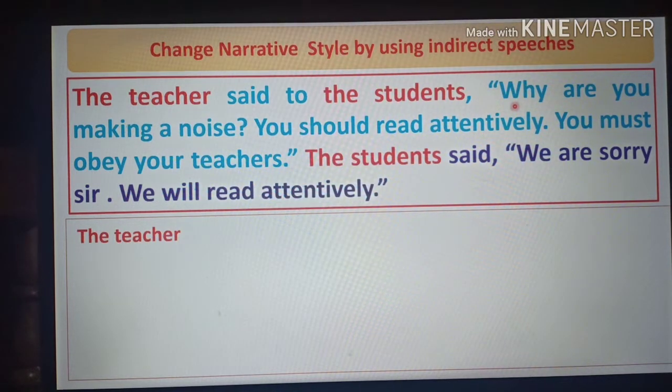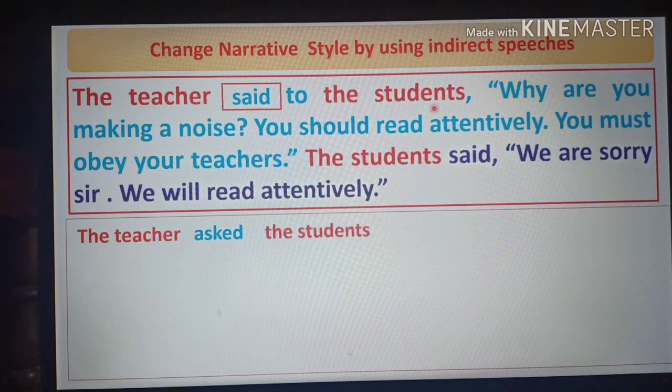So here the reporting verb said, and we have to write the reporting verb for an interrogative sentence: asked. And then here the object is the students, so we have to write the students. Now we have to write a conjunction instead of the comma and inverted commas.